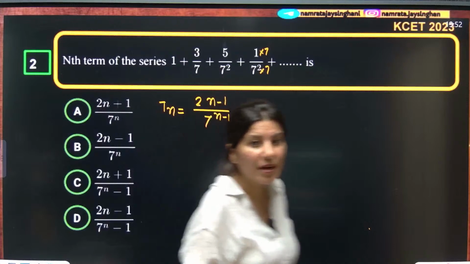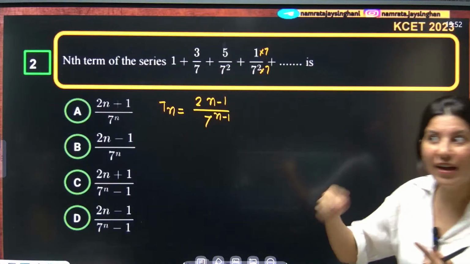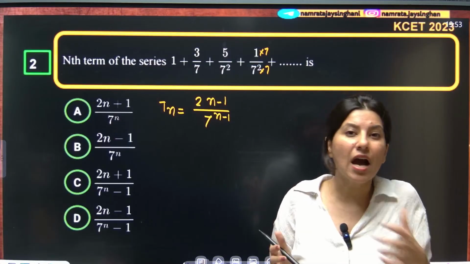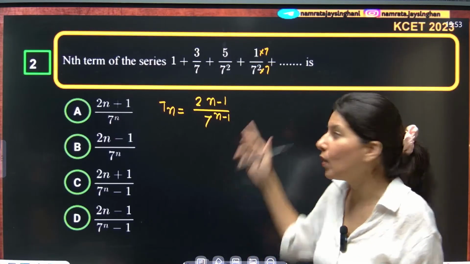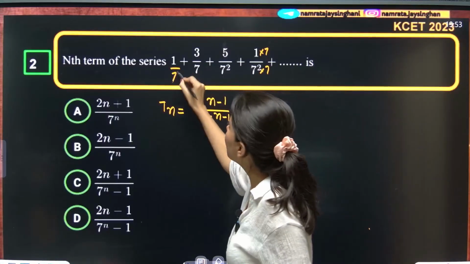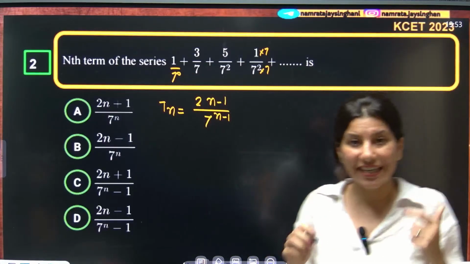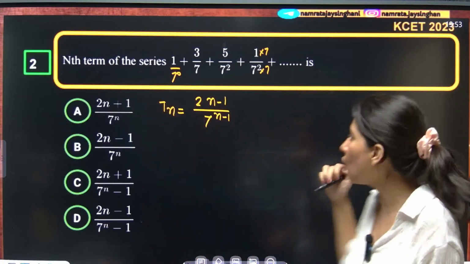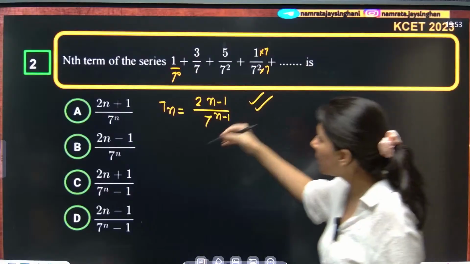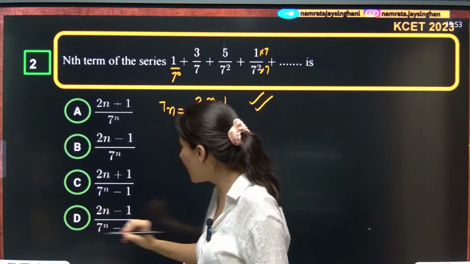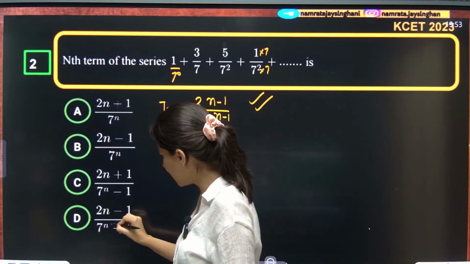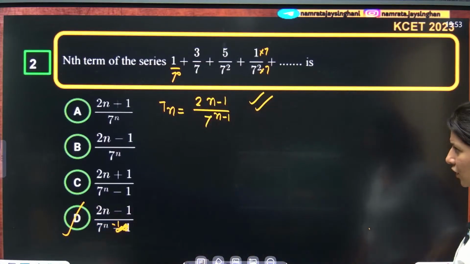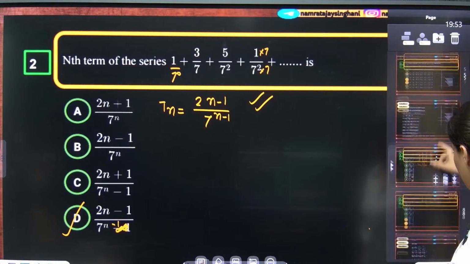How are we writing this? First of all, 1, 3, 5, 7 is an arithmetic progression, or you can say the way to write an odd number is 2n minus 1. The first term has 7 to the power 0, the second term has 7 to the power 1, the third term has 7 to the power 2, and so on. So you get 2n minus 1 upon 7 to the power n minus 1, which matches none other than option D.